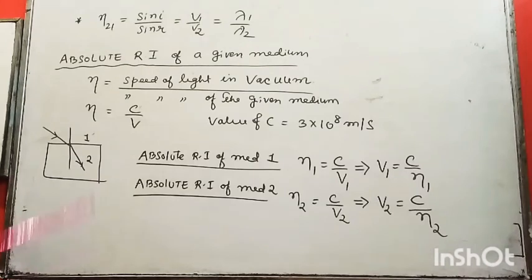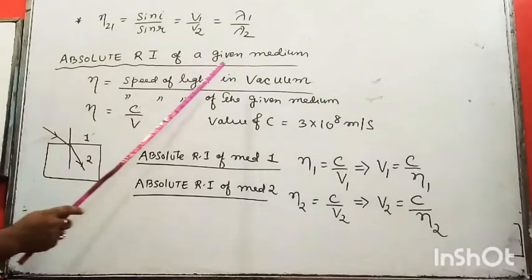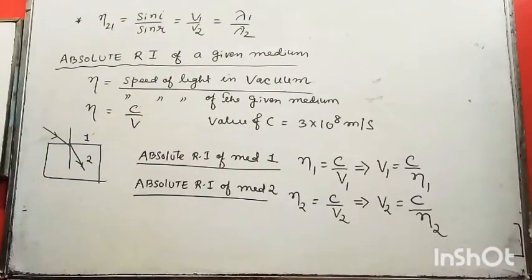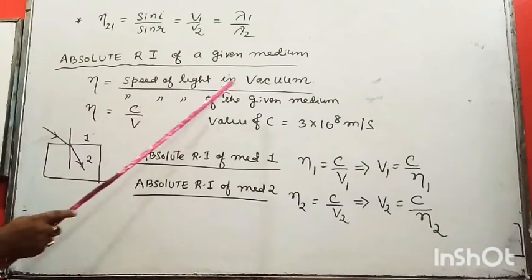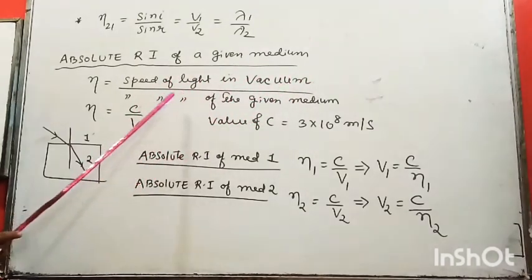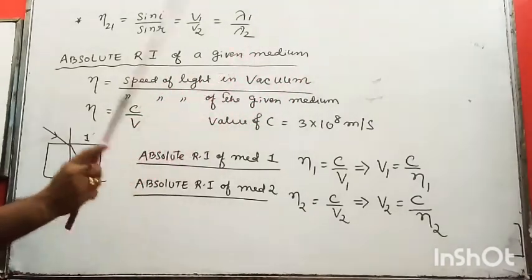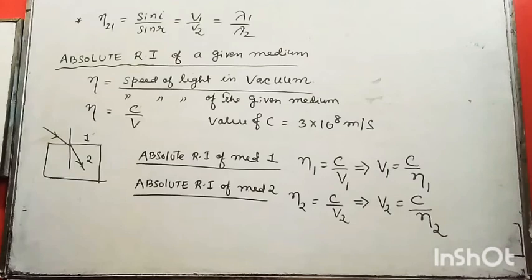Now one more topic, absolute refractive index of a given medium. You may get question in the board. Define absolute refractive index. The simple definition, just you write this portion, you will get full marks. That is speed of light in vacuum divided by speed of light of the given medium. Okay? Suppose absolute refractive index of diamond.